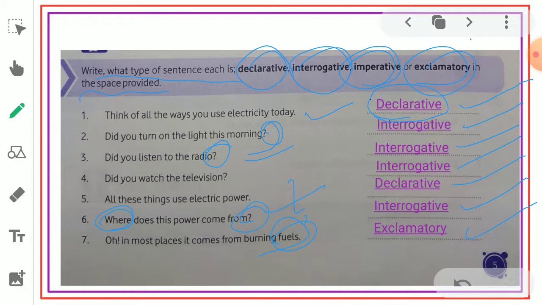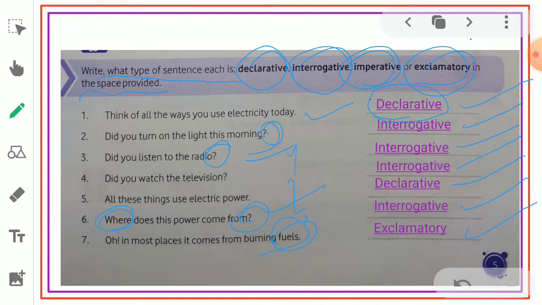We can also take for example, oh my god. Sometimes we use alas. So these words are used in exclamatory sentences. Next, before going to that, let me tell you that an interrogative can be a yes or no question or a WH question. Here, did you listen to the radio?